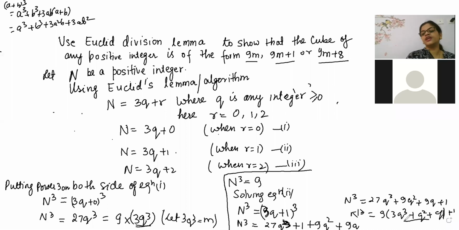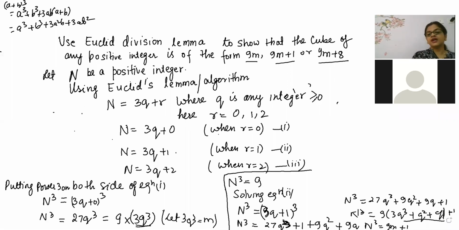Now this one you take as m. So n cube is coming 9m plus 1. 3q cube plus q square plus q will become an integer.